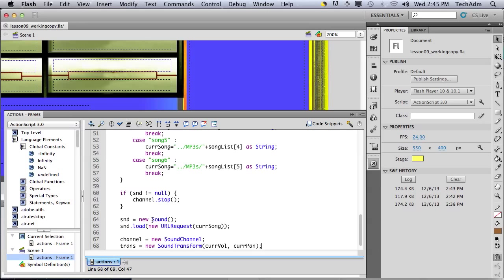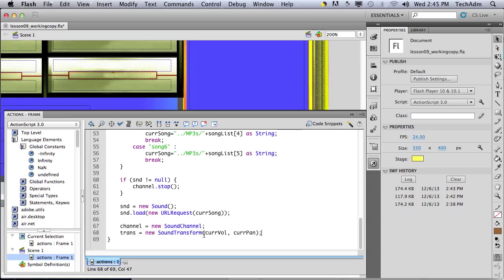Okay, so the transformation will take the current volume and current pan from the values in our variables. Now just be careful that the volume in ActionScript is set from 0 to 1. Okay, so 0 is silent and 1 is full. So do not mistake it for 0 to 100.